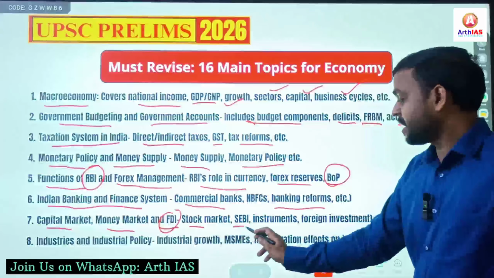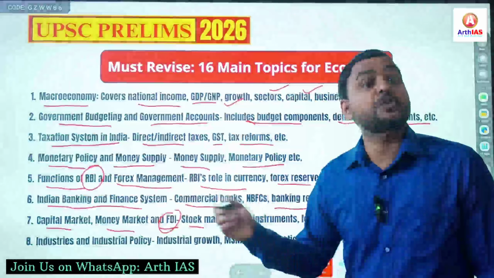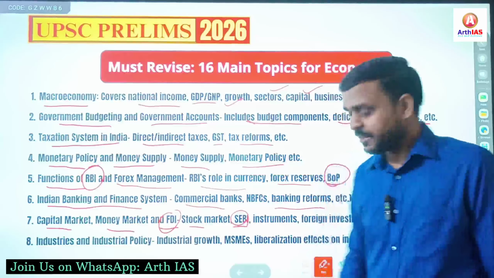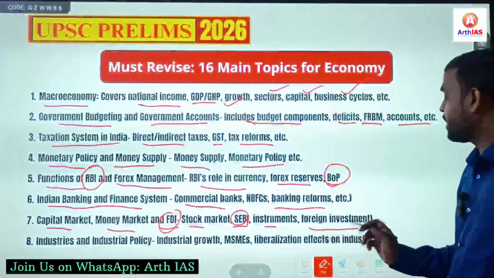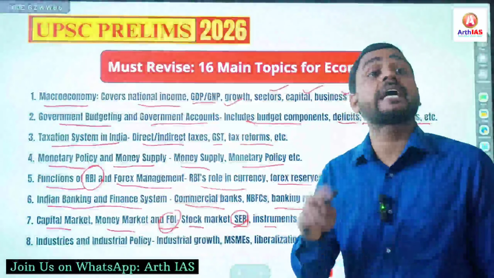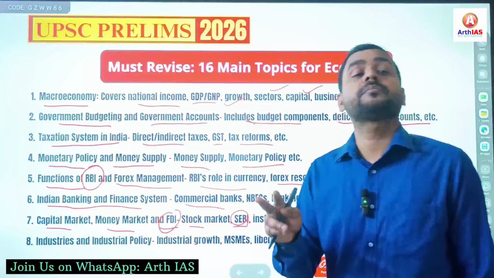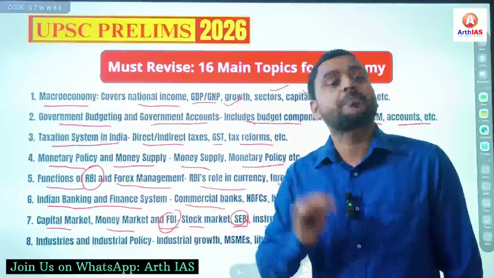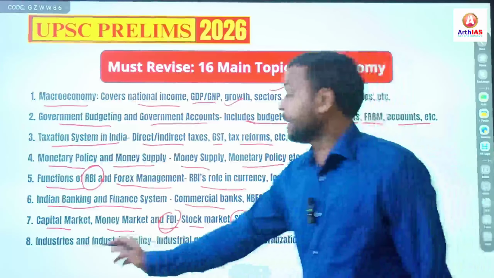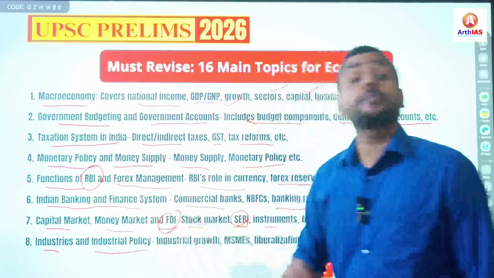Stock market, SEBI, the regulatory body of the stock market in India, instruments, foreign investments, for example, as I say, FPI. So you must know the difference between FDI and FPI. Clear? Next is industries and industrial policies.